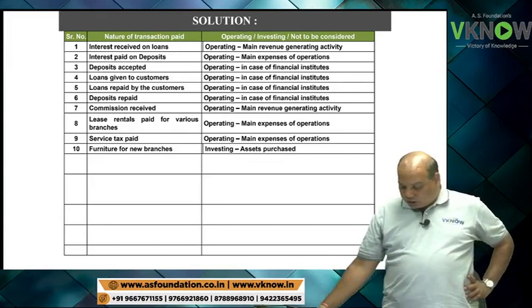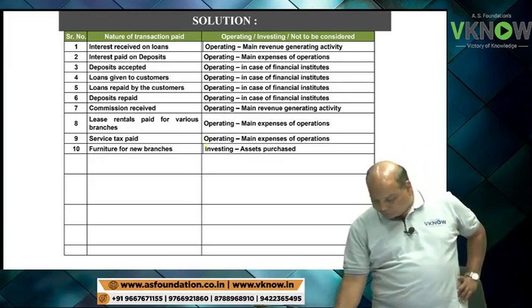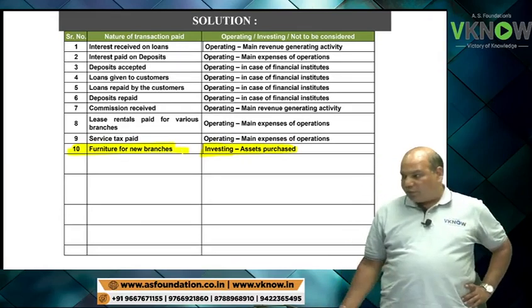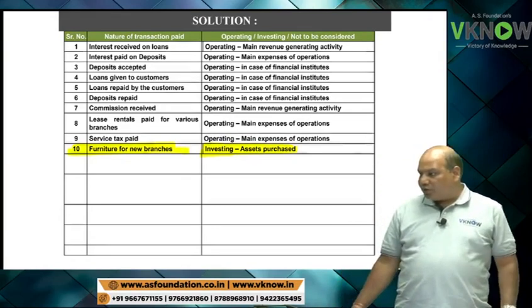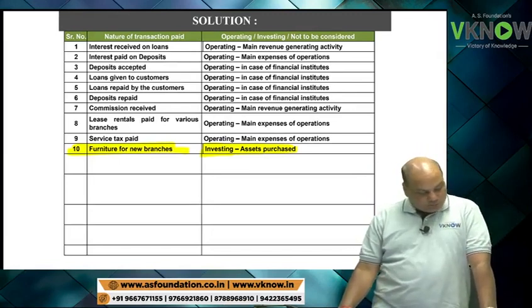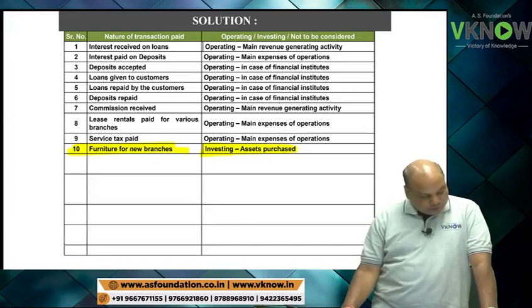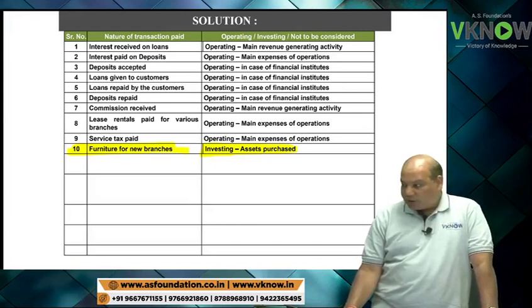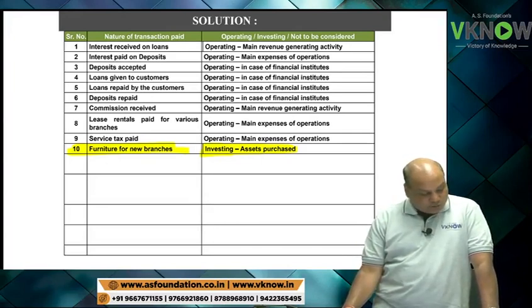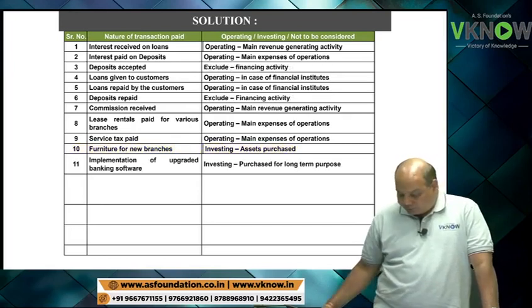10. Furniture purchased for new branch. Oh my God, after 9 points, finally we got one example of investing activity of a bank. Furniture purchase, 10 number, write down, investing. What about 11? Implementation of upgraded banking software, the answer is again investing.